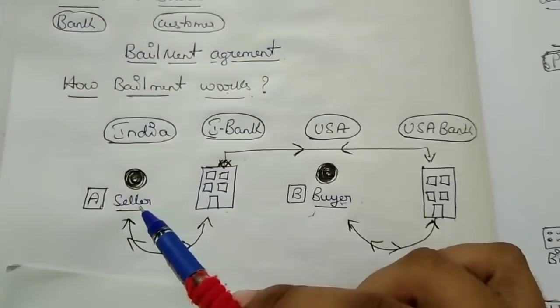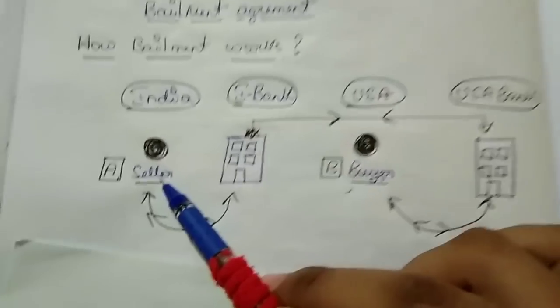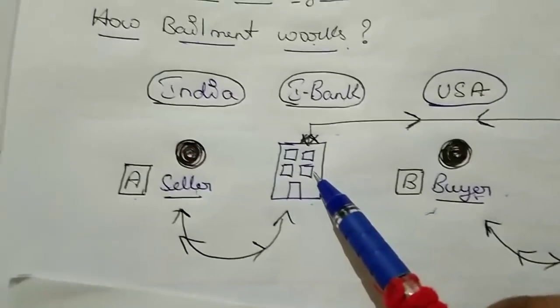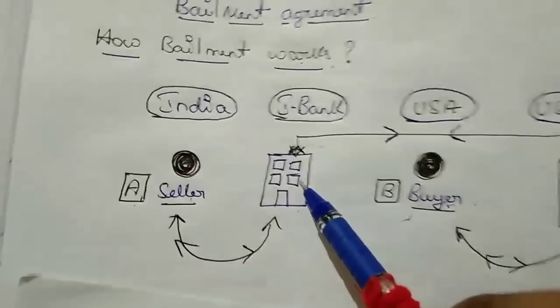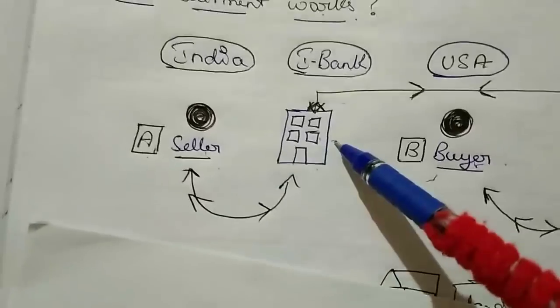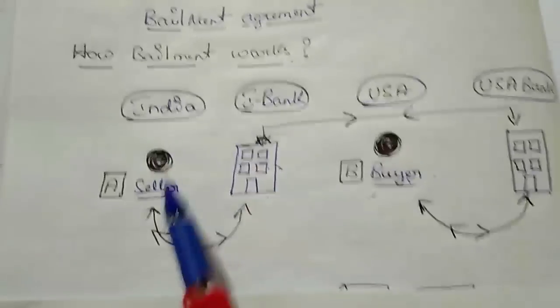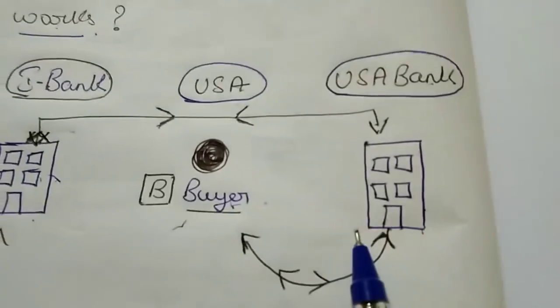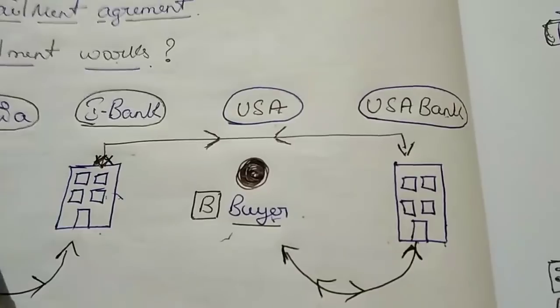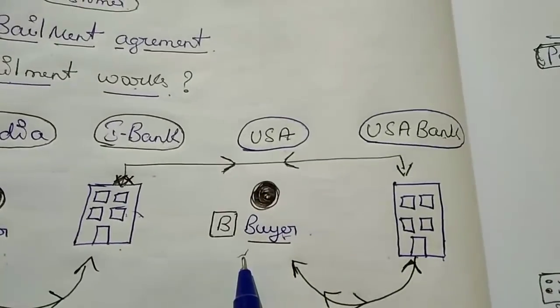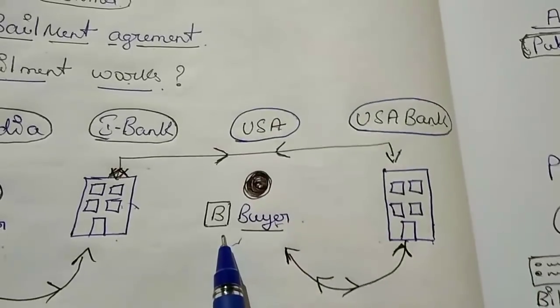First, a seller wants to sell his products to someone, then he will go to the Indian bank. First he will have a bailment agreement with the Indian bank. Then this Indian bank will have a link with the USA bank, and the USA bank will have a link with the buyer.